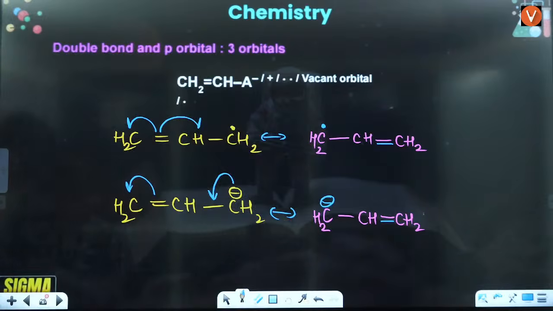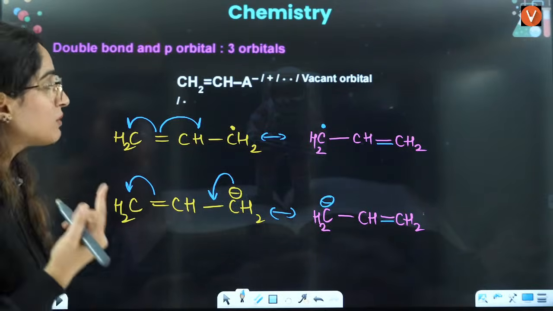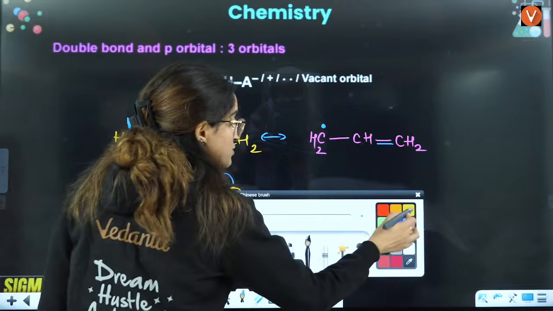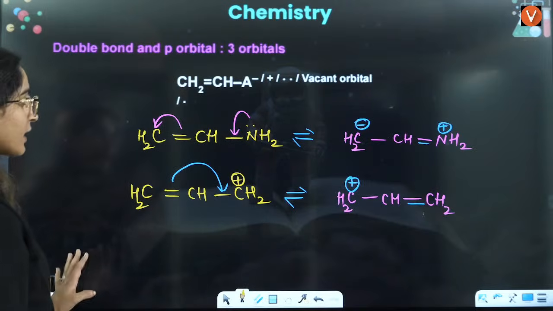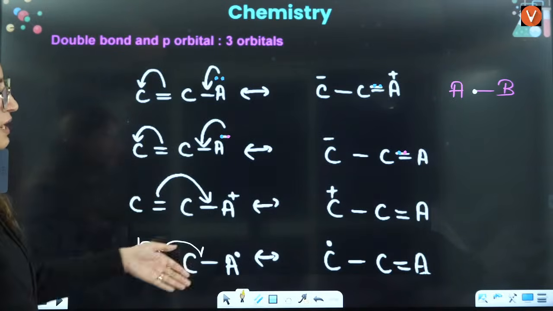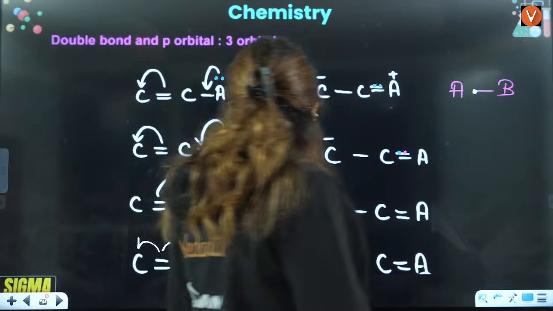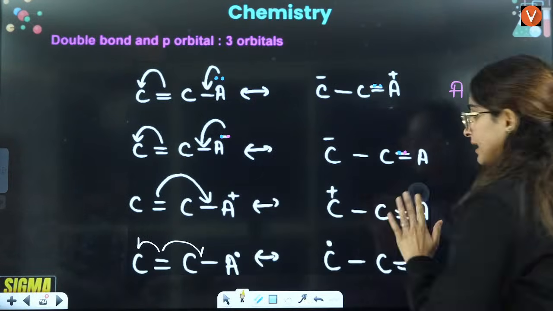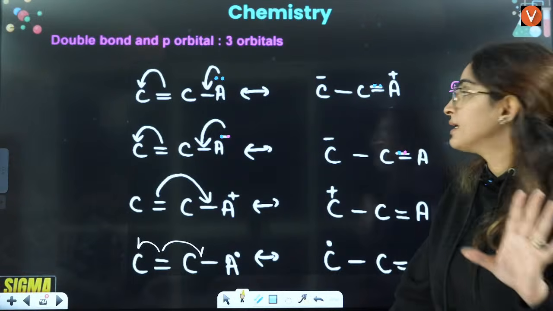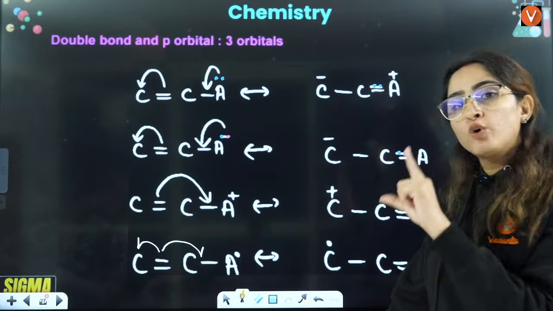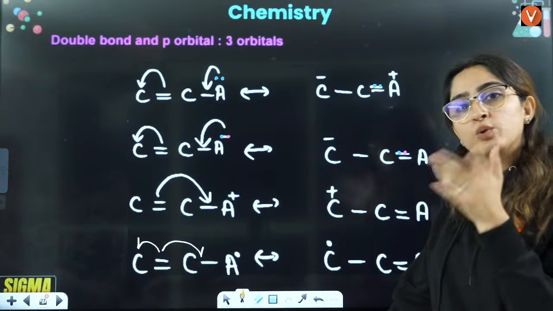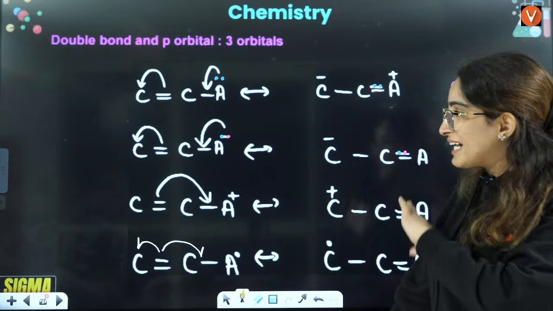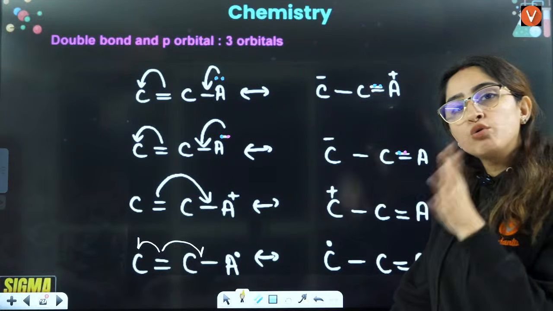Tell me, is there any problem you are facing in drawing the resonating structures? Again, I am telling you the same sequence I am following here. This page you should be able to understand; other things are quite simple. Double bond, single bond, lone pair to bond pair to negative. Negative charge to bond pair to negative.